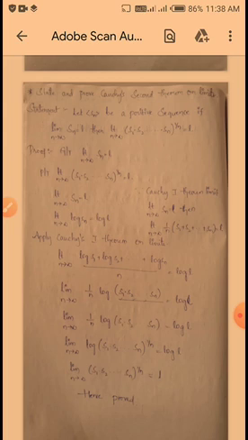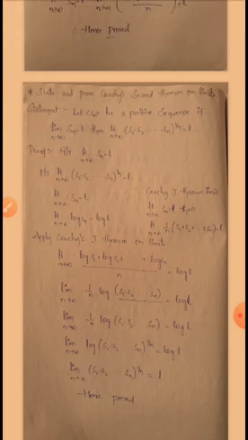We know that m log a is nothing but log a to the power of m. From that formula I am writing here log of (S1 into S2 into up to so on Sn) to the power of 1 by n is equal to log L. So we have to remove log on both sides. So we get limit n tends to infinity (S1 into S2 up to so on Sn) whole to the power of 1 by n is equal to L.